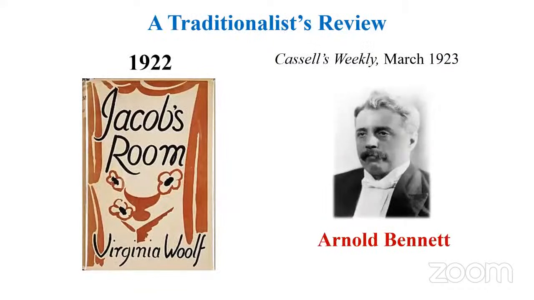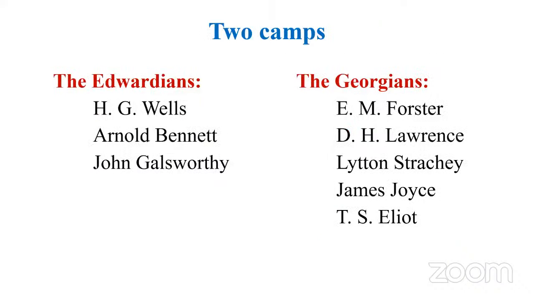And this is what he did. It's a kind of traditionalist view. Arnold Bennett wrote a review on Virginia Woolf's novel, Jacob's Room, which was also published in 1922. The review was published in Cassell's Weekly, March 1923. Then she wrote that paper, presented it, and it was finally published as Mr. Bennett and Mrs. Brown. This is the gist of the essay.